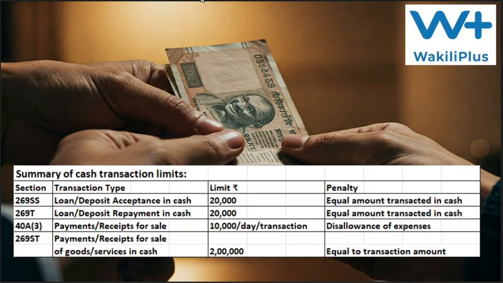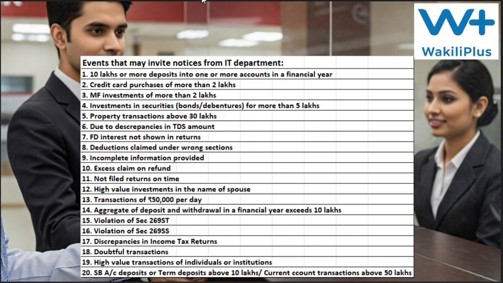Then another section we have discussed is 269ST. This is for payment receipts for sale of goods or services in cash. That should not be more than 2 lakhs per day per event. The penalty will be equal to the transaction amount.